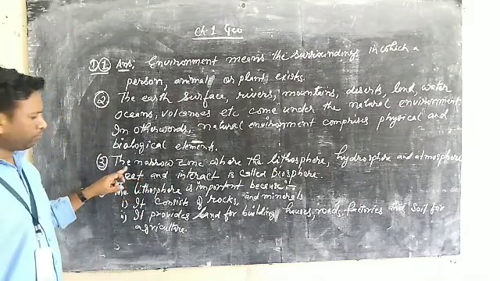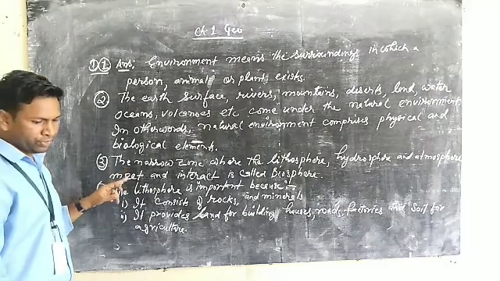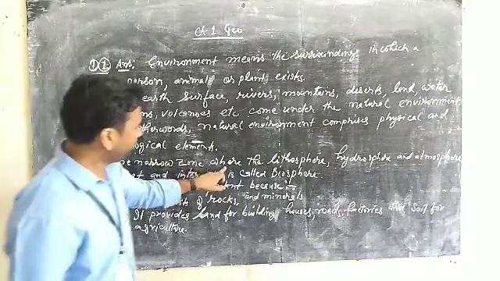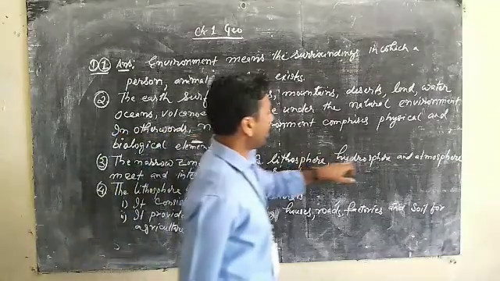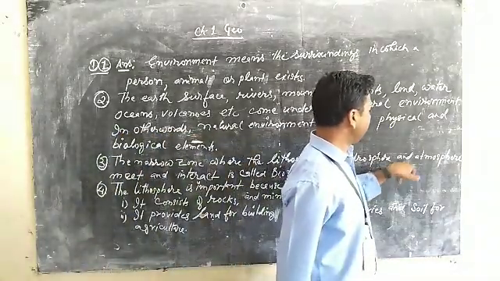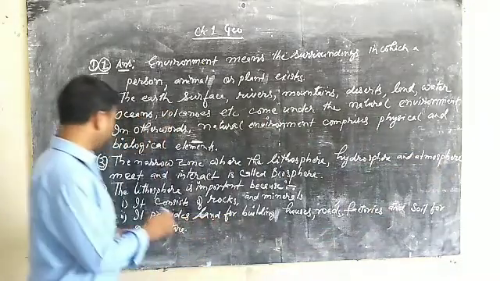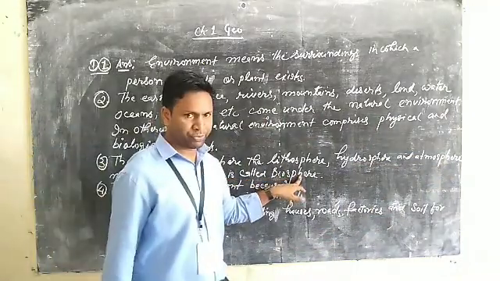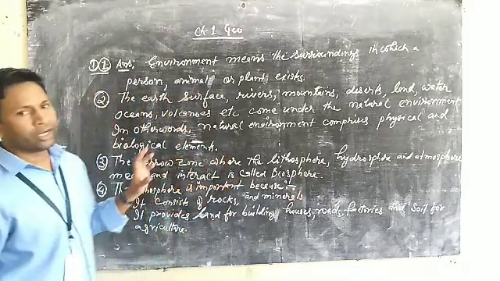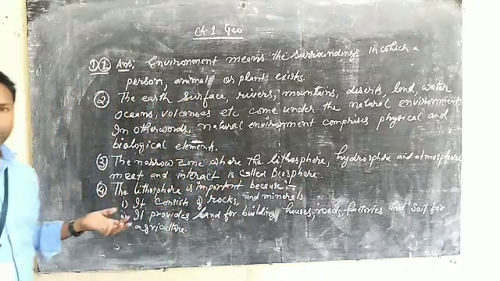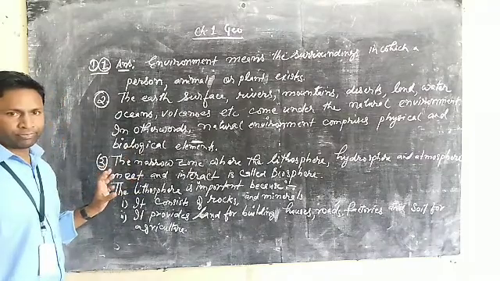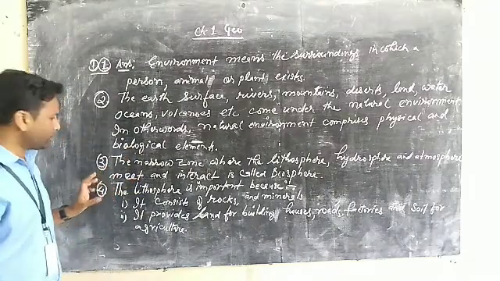What is the biosphere? The narrow zone where the lithosphere, hydrosphere and atmosphere meet and interact is called biosphere. So very short answer. It is from the book itself. So I have written it down. From the book you can get it also.